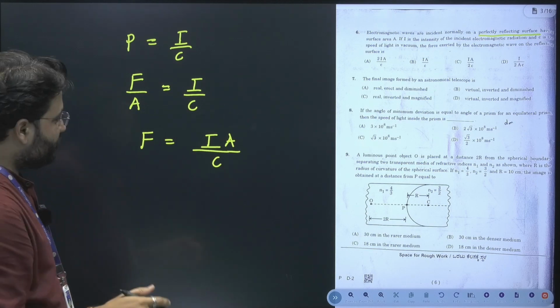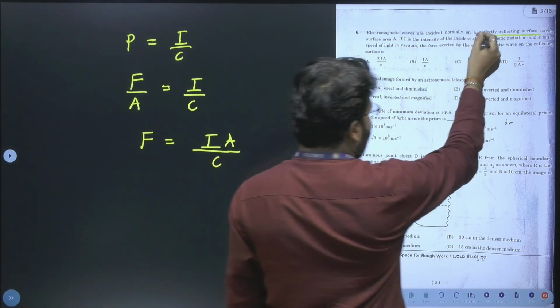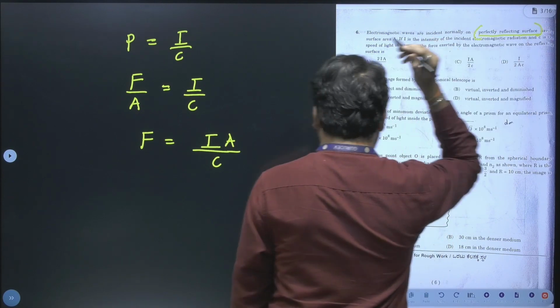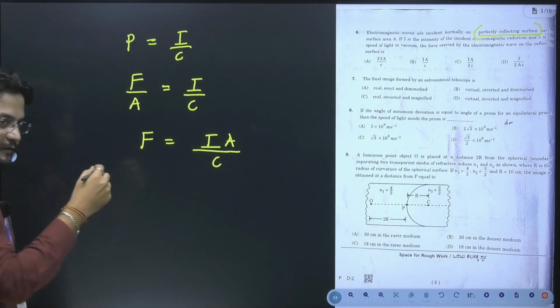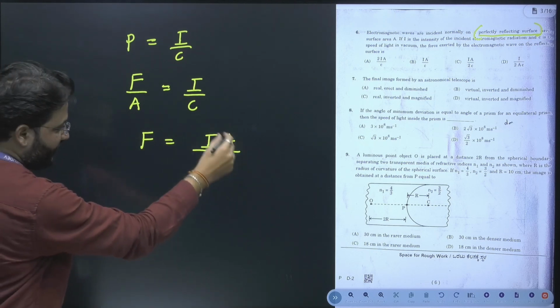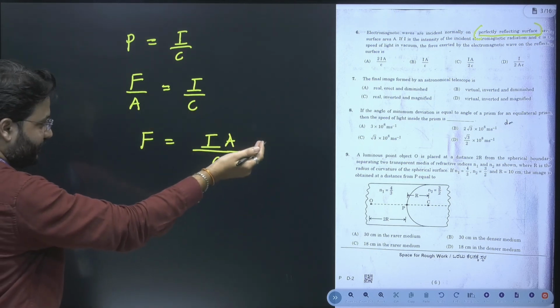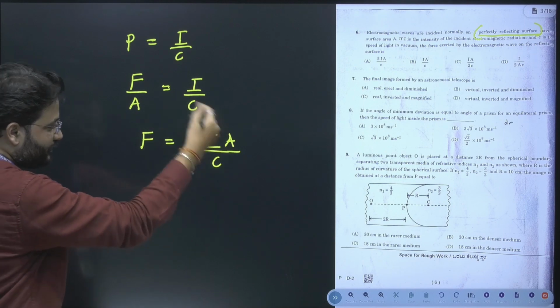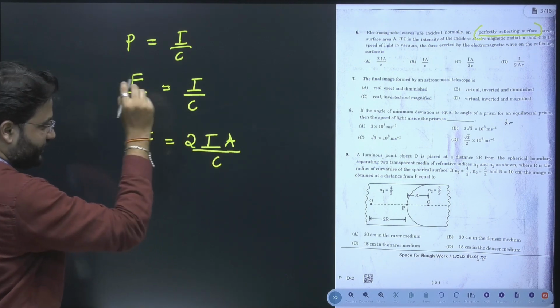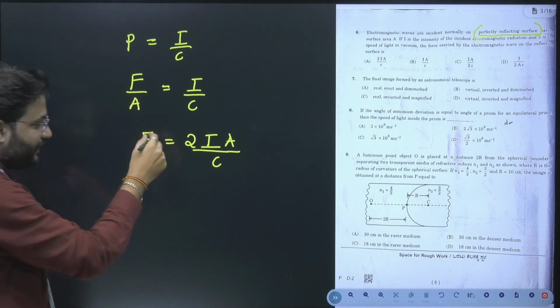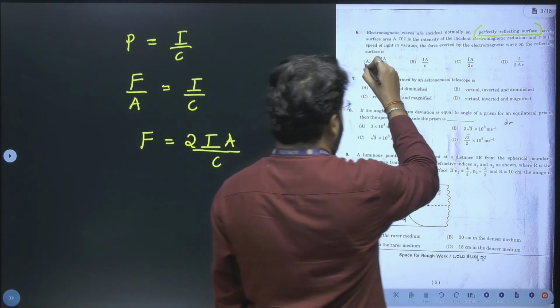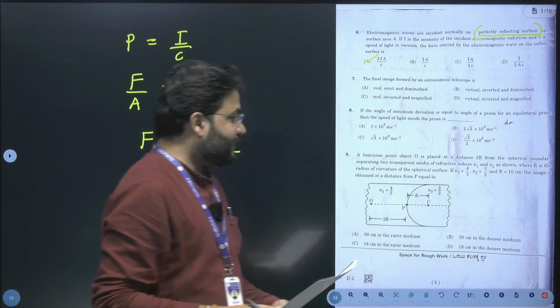Now next to this, as we can see, it is a perfectly reflecting surface. So what happens? The force we are getting is just for the action. There is no reaction consideration in this. So if I consider the reaction also, it has to become twice. So my right option would be option A. Yes, let's move to the next question now.